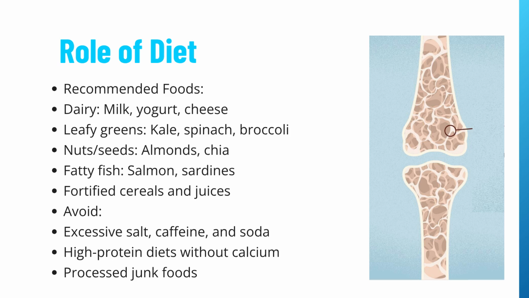Your daily diet plays a vital role in maintaining strong bones. Foods that promote bone health include dairy products like milk, yogurt, and cheese, leafy greens like kale, spinach, and broccoli, nuts and seeds, especially almonds and chia seeds, fatty fish like salmon and sardines, fortified cereals and juices. Avoid excess salt, caffeine, and soda, too much protein without enough calcium, and highly processed foods.